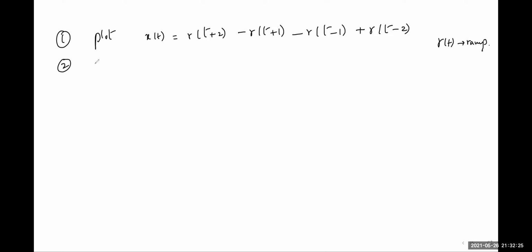Here is the second assignment problem for you: plot the signal u of 1 minus mod t multiplied by the signum function.